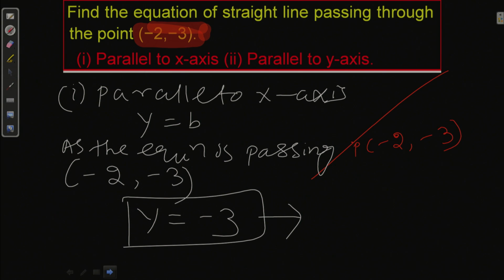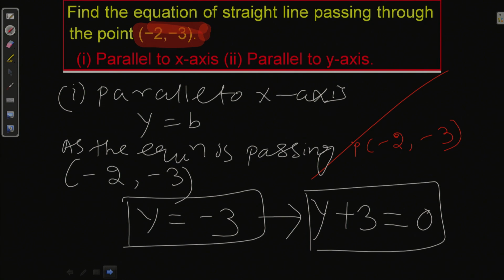This gives y plus 3 equal to 0, which is the required equation of the straight line parallel to the x axis.